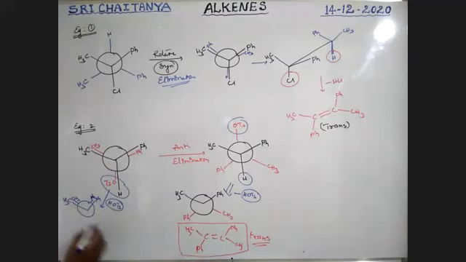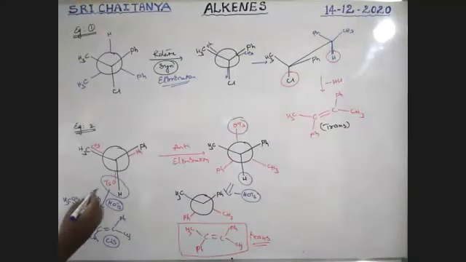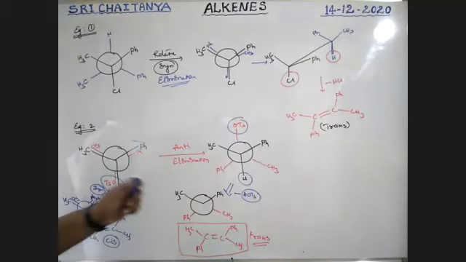That means in our structure both Ph and CH3 are on the same side. C double bond C, Ph, CH3, Ph, CH3. It is a cis compound, but it is syn elimination. Same side elimination, but my target is anti-elimination, boys.